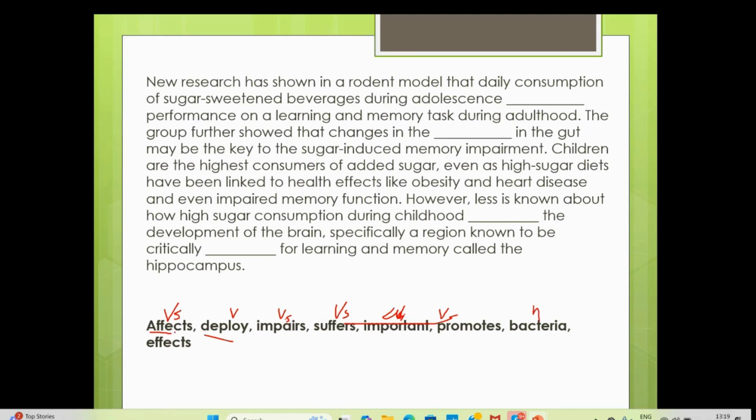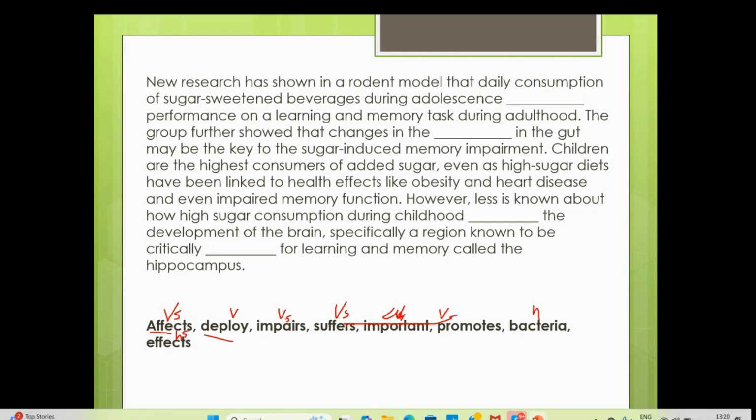Affects is verb. Effect, the effect of that. If someone is saying wrong about you, it will affect you. And the effect of that incidence, no, will remain with you for forever. So effect is noun. Noun form of affect is effect. And verb form of effect is affect. So you can get affected and the effect of something. So effect is always your noun with S. This is your noun with S here.